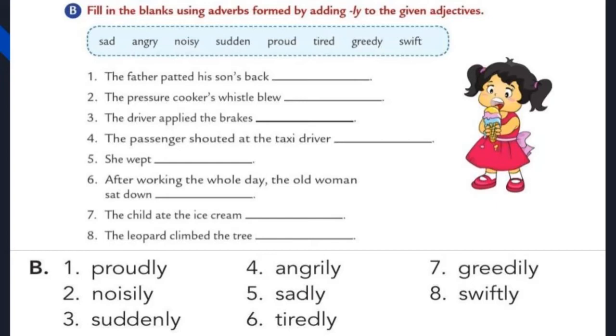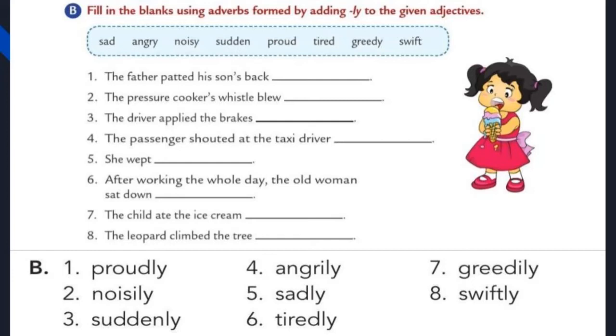Let's move to the second one. The pressure cooker's whistle blew. We know that a pressure cooker whistle means definitely it will make noise. So what is the answer? Noisy. But look at the last letter. The word noisy ends with y. If an adjective ends with the letter y, what we have to add? We should remove the last letter y and add ily. So the second answer is the pressure cooker's whistle blew noisily.